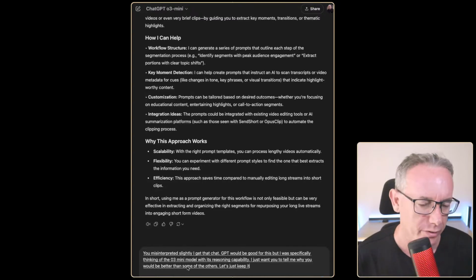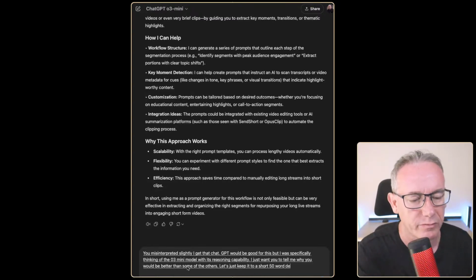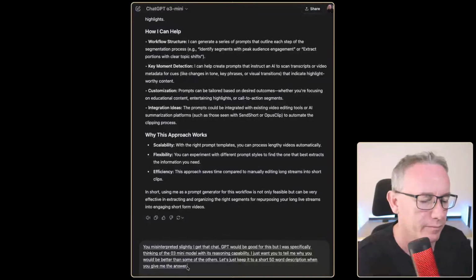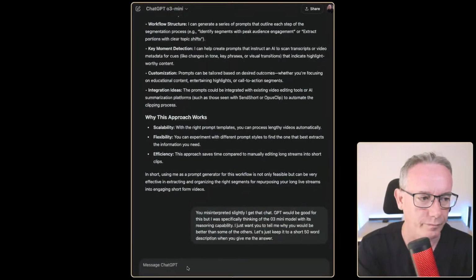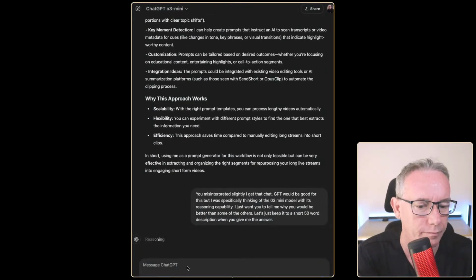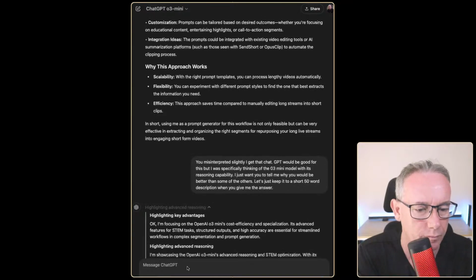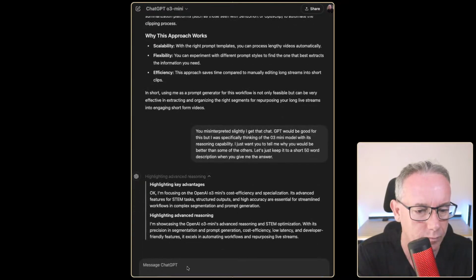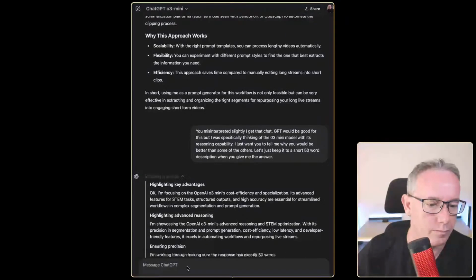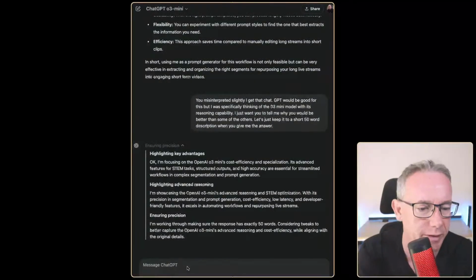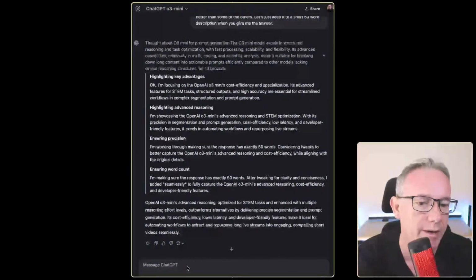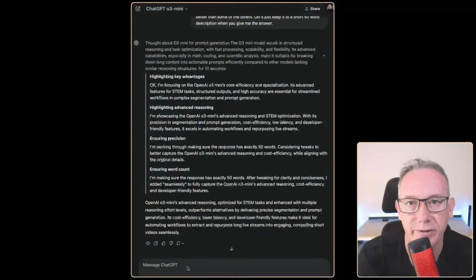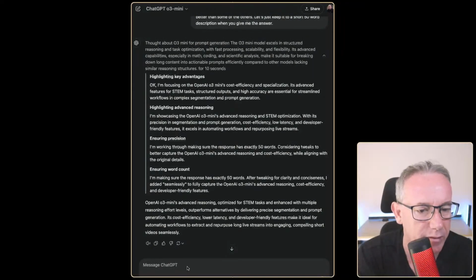Let's just keep it to a short 50-word description when you give me the answer. So again, it keeps going into the STEM stuff, so I know where I would use it. I just don't have too many use cases for it.